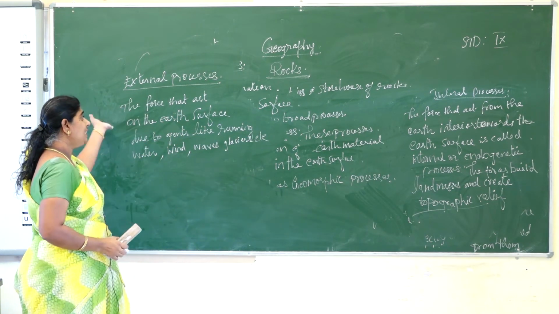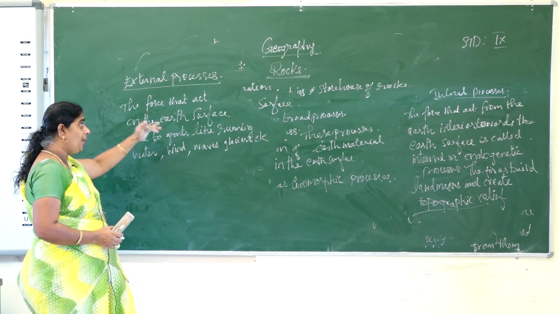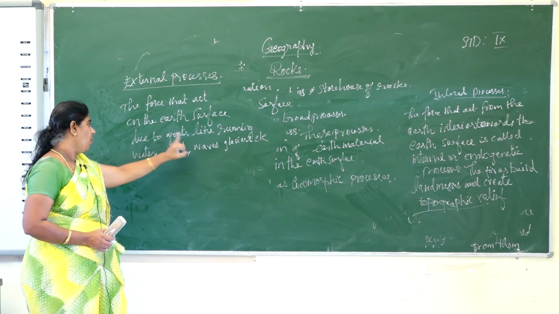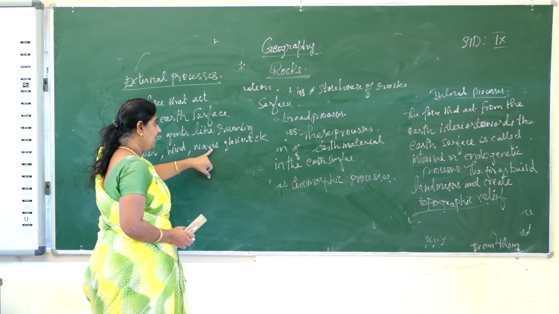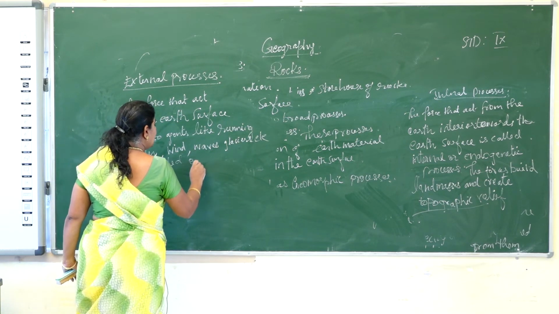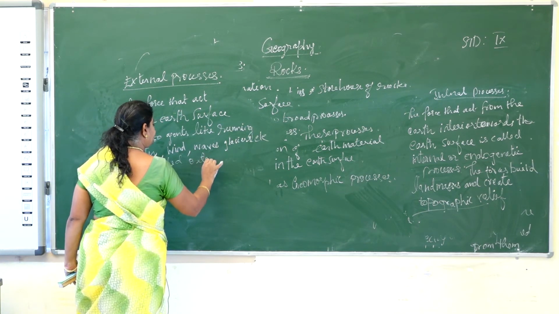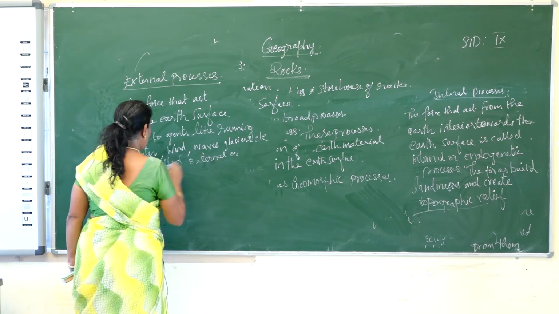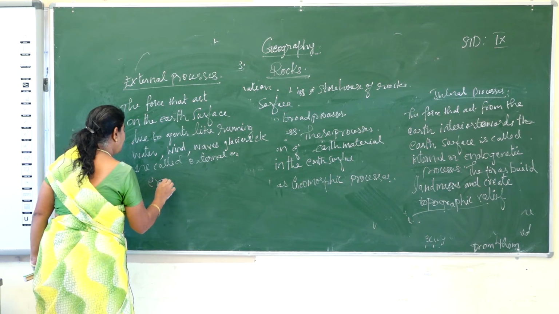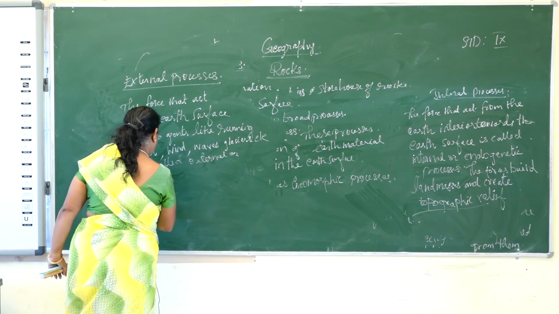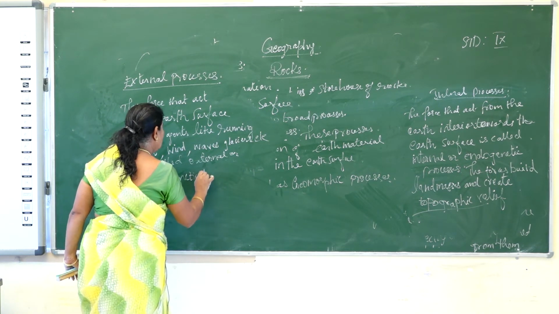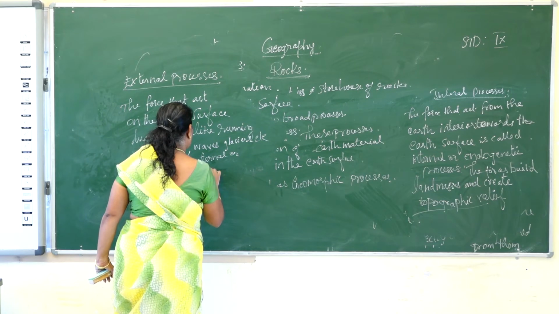So the force that acts on the earth's surface, on the top of the earth, why does it act? Because of agents like running water, wind, waves and glaciers, etc. These are called external or exogenetic forces or processes.